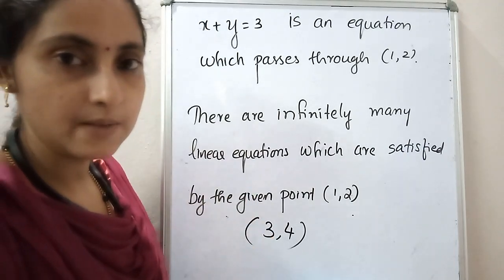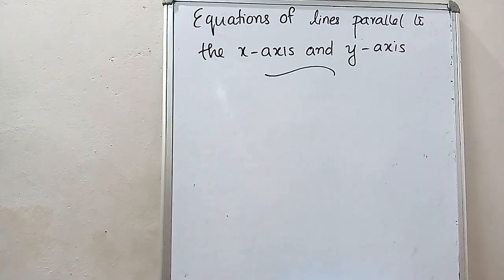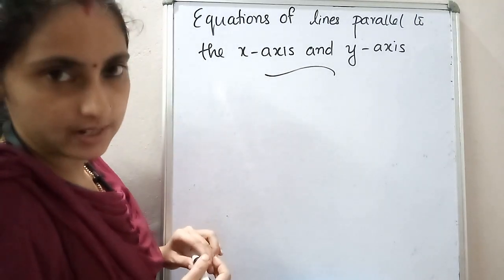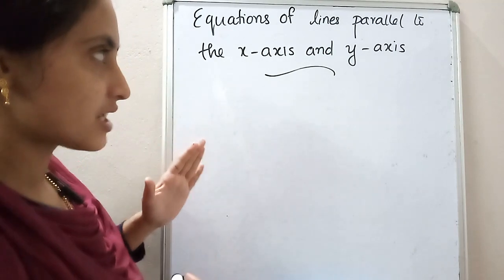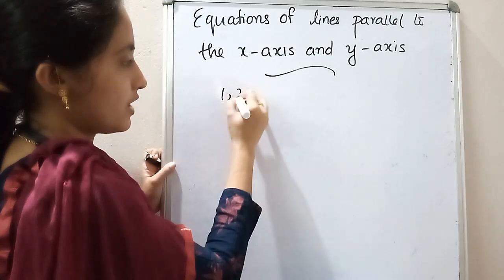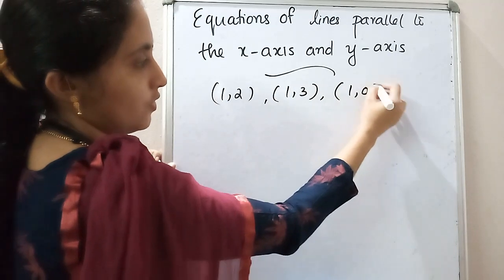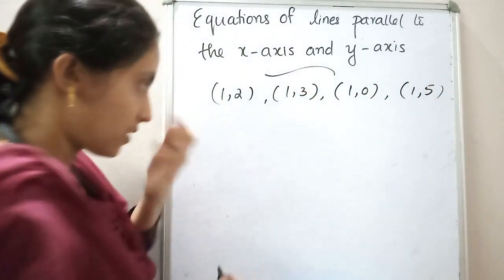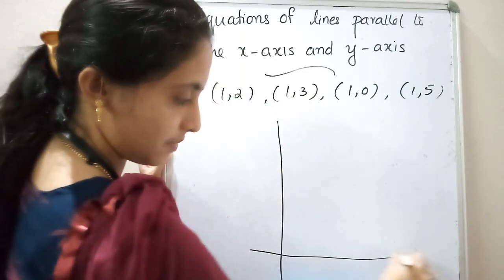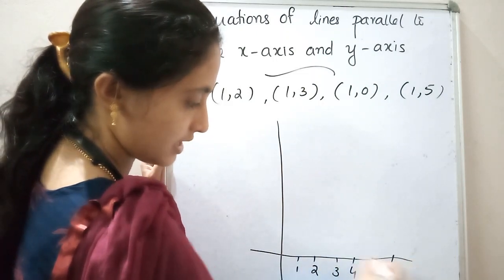Okay, next we will move to the next section. So please write the heading. Yes, the next topic is equations of the lines parallel to the x-axis and the y-axis. This also you studied in 8th standard. Just I am putting some questions. So listen here please. I will write (1, 2), then (1, 3), then (1, 0), (1, 5). Just plotting some points here. While drawing the graph, listen here please, only the positive axis I am taking. So 1, 2, 3, 4, 5, 6.